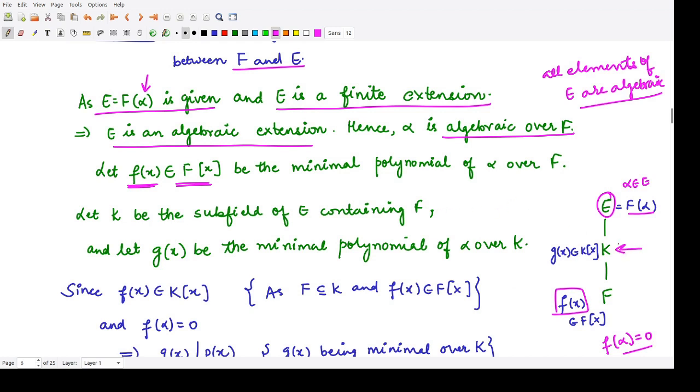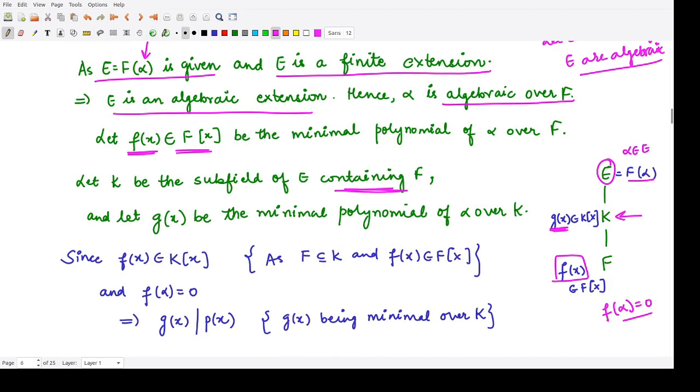So let us first assume that K is a subfield of E which contains F. So it is an intermediate field between E and F. Now we consider some polynomial g(x) which is present in K[x], and this polynomial is the minimal polynomial of alpha over K. So that means g(alpha) is also equal to 0. This is true because E serves as an extension for K also and for F also. So there is one polynomial g(x) here and another polynomial f(x) here.